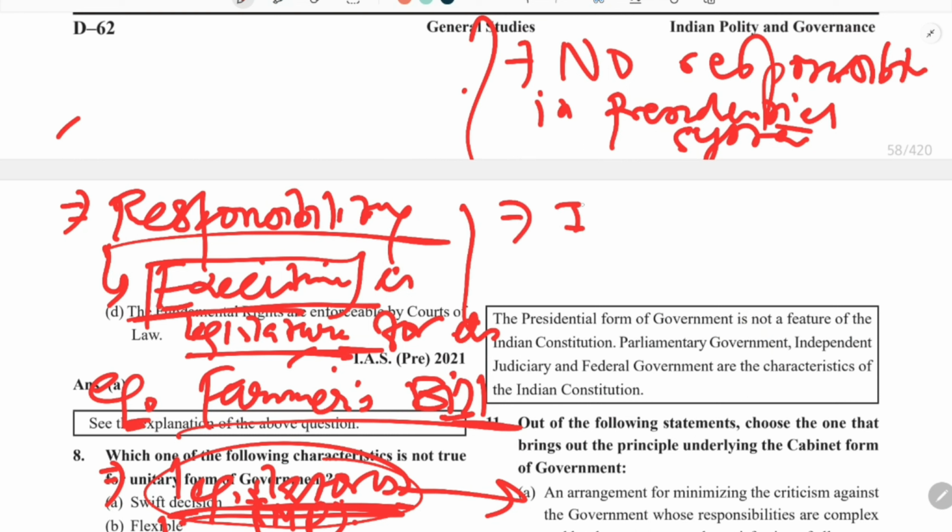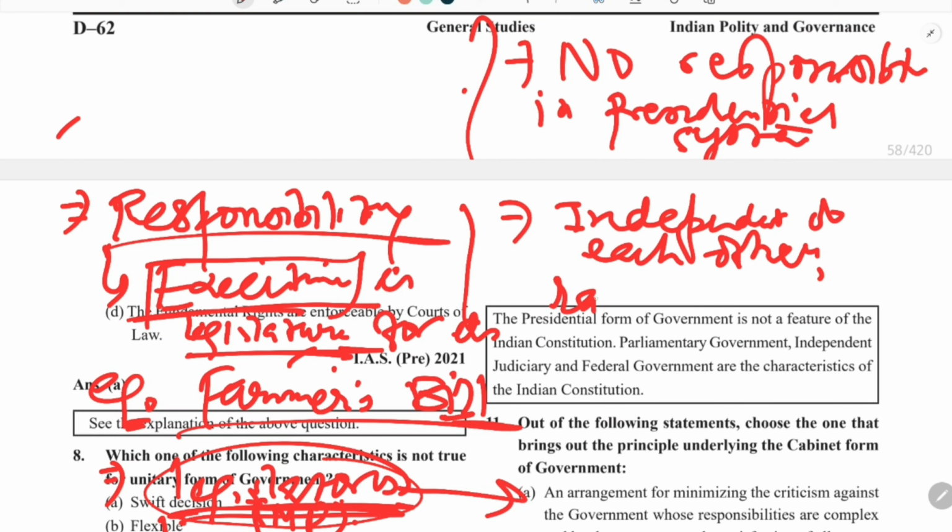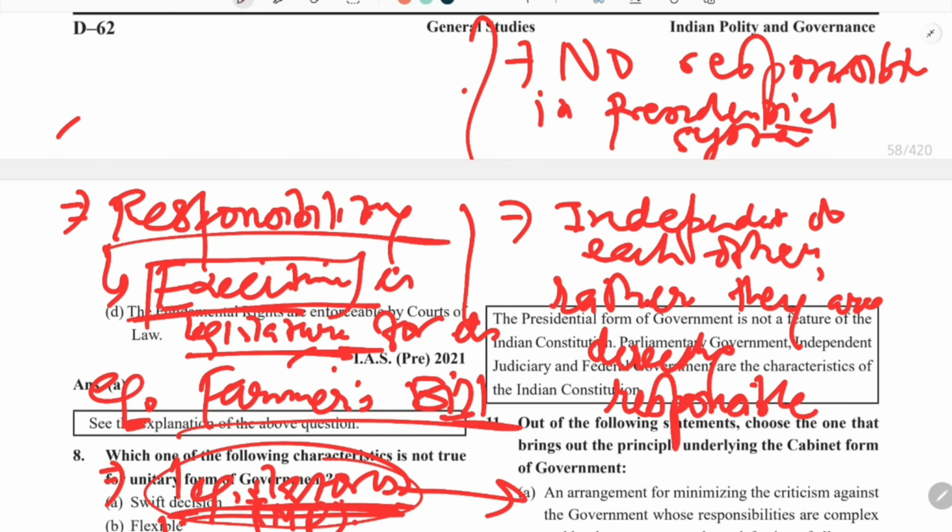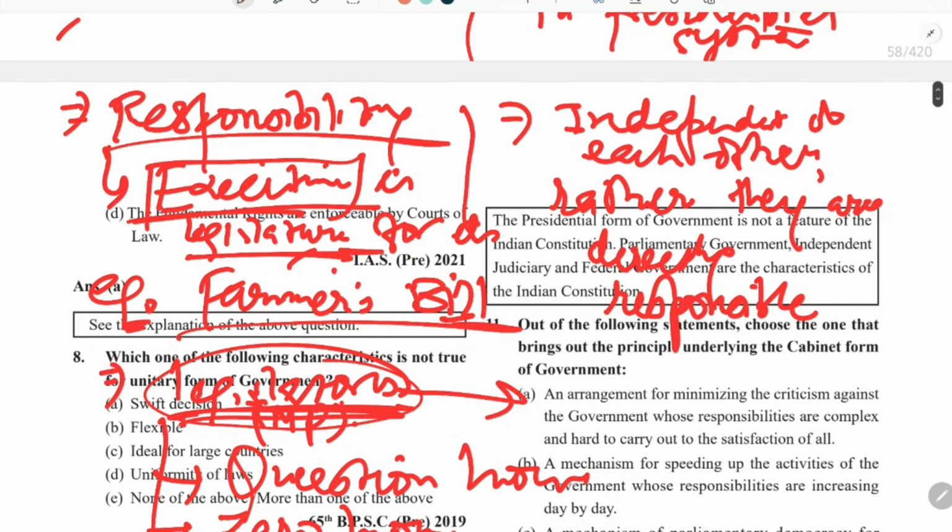They are independent of each other. Rather, they are directly responsible to the people, in the sense that in the coming election, if the people like their policies or acts, they will choose those leaders who have taken those decisions.